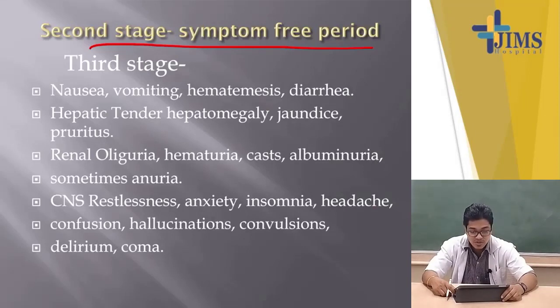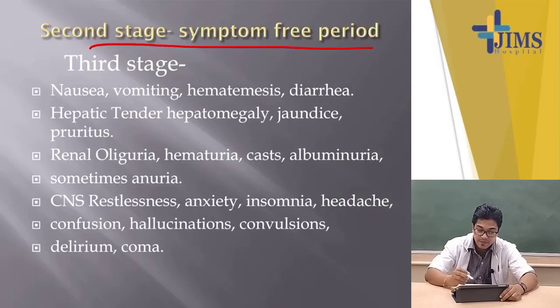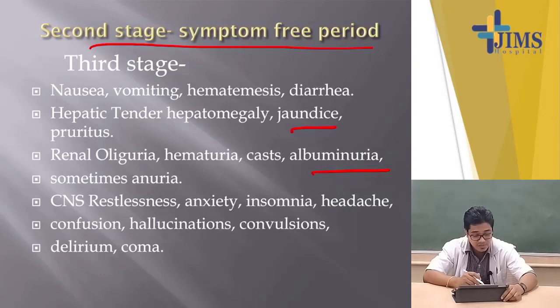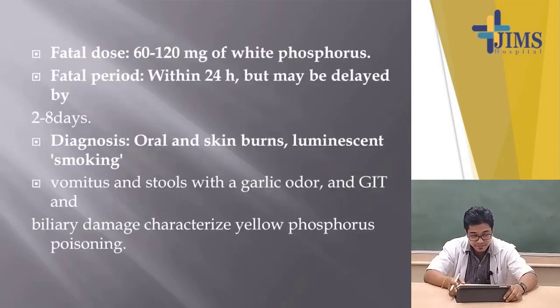So, increased vomiting, increased nausea, there will be hematemesis, diarrhea, hepatomegaly, jaundice, pruritus, itching over the body, scanty urine, oliguria, renal failure, hematuria, albuminuria, anuria also. So, the person will die due to renal failure. CNS manifestations include restlessness, anxiety, insomnia, headache, confusion, hallucination, convulsion, delirium and coma.